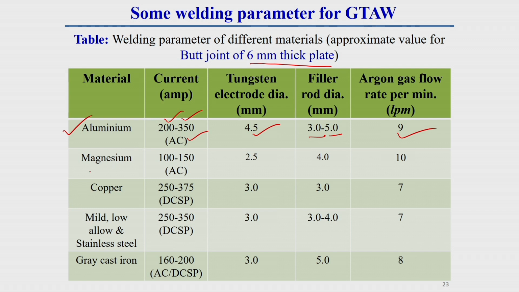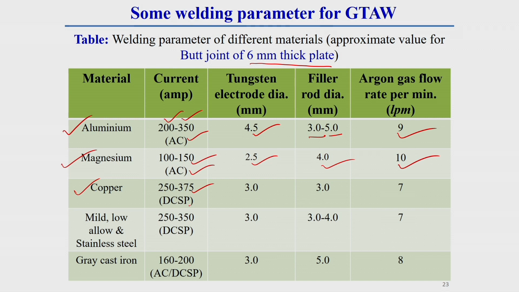Then for magnesium, for a 6 millimeter thick plate, tungsten diameter is 2.5 millimeter, filler rod diameter is 4 millimeter, and argon gas flow rate is 10 liter per minute. Here also AC current is preferable, what I have already told you. Then for copper, 250 to 735 current range is required.